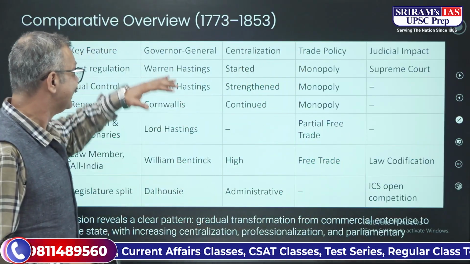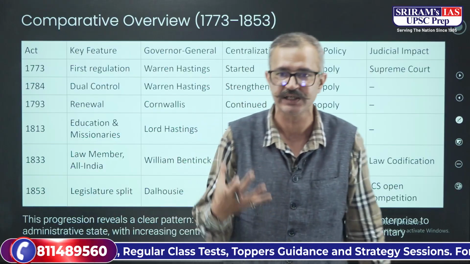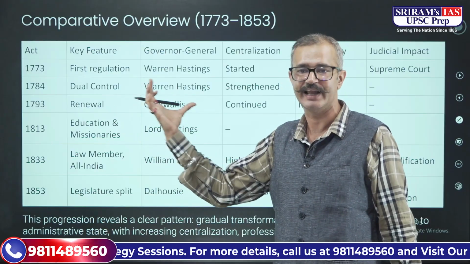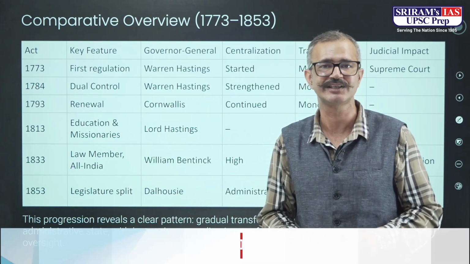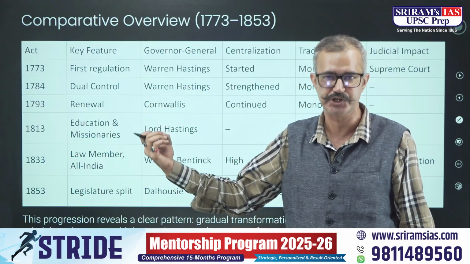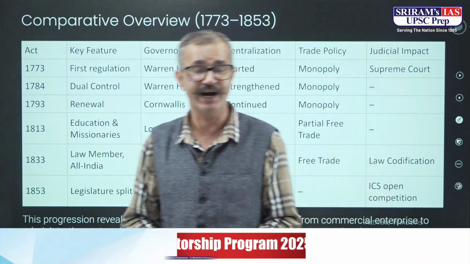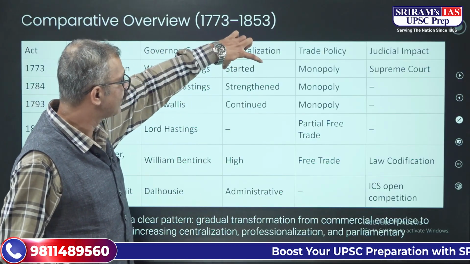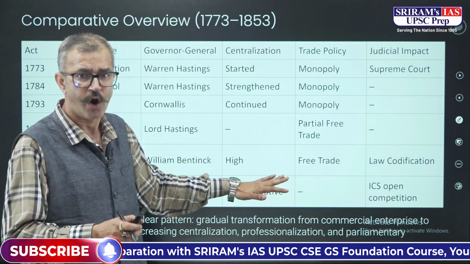When we talk about the Governor Generals, at the time of the 1773 and 1784 Acts, Warren Hastings was the Governor General. Later, when the 1793 Act came, Lord Cornwallis was the Governor General. Lord Hastings was the Governor General at the time of the 1813 Act. Then we have Lord William Bentinck during the passage of the 1833 Charter Act, and Lord Dalhousie was the Governor General when the Charter Act of 1853 came. You can see that centralization started from the Regulating Act of 1773 and continued strengthening towards the end of these different acts.